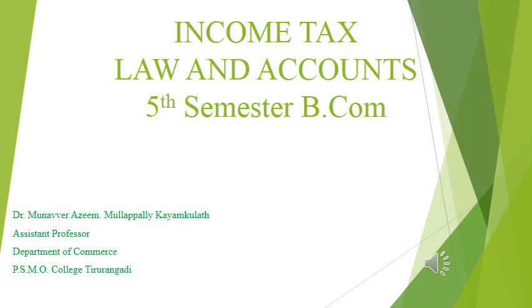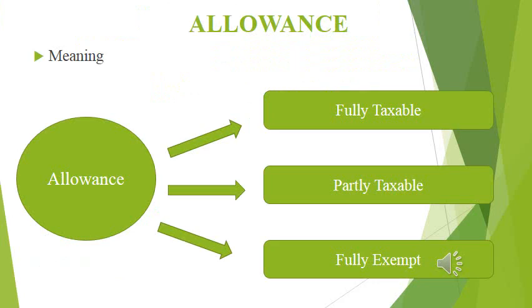Today we are going to discuss allowances and their tax implications. Let us see, we have discussed the meaning of allowance. Employers nowadays provide different types of allowances to their employees depending upon the type of employment, nature of the work, place of residence, place of work, etc. Allowances are of three types. First, fully taxable; second, partly taxable; and the last, fully exempted allowance.